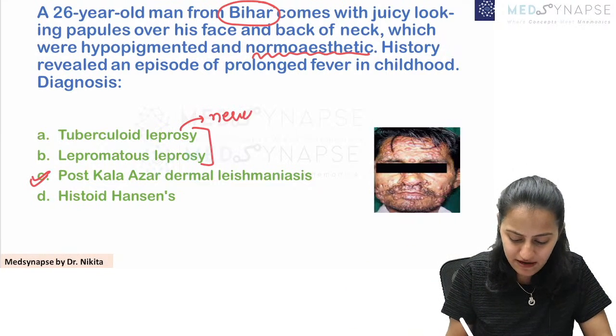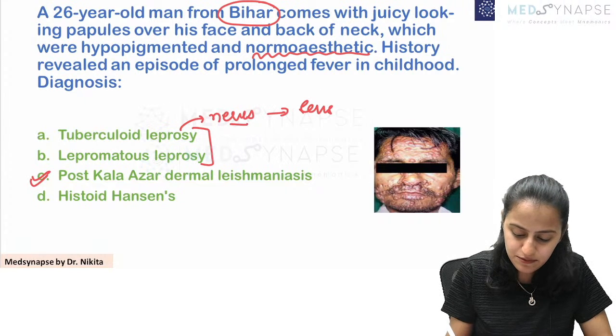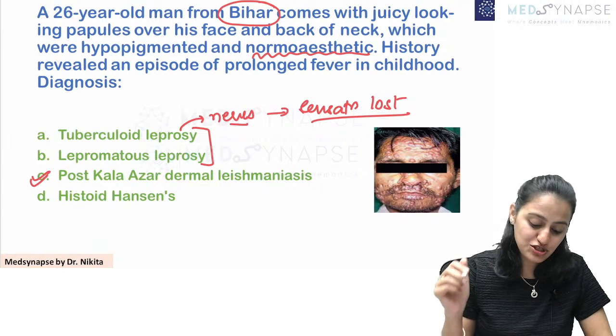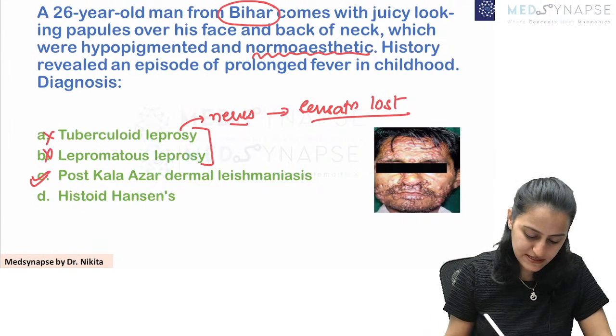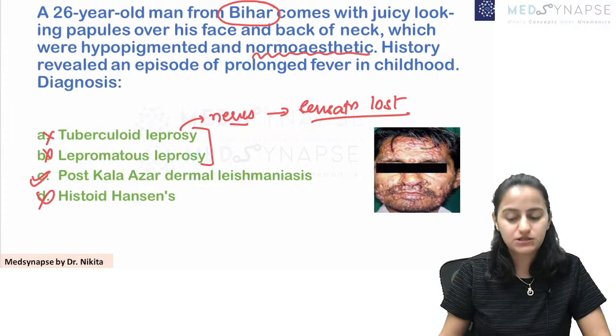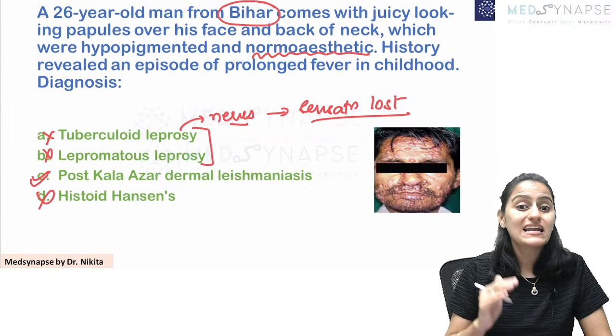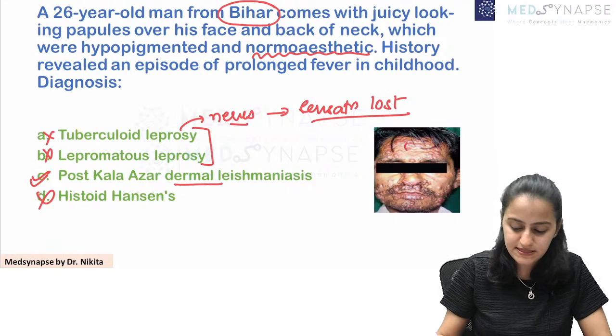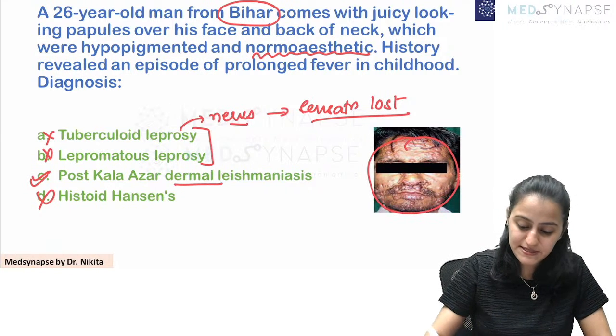Remember, leprosy affects the nerves, and that is why the sensation is lost in leprosy. Here the sensation is normal, and that is why leprosy is out. Okay, the three options are out. So this is post Kala Azar, that is visceral leishmaniasis followed by dermal leishmaniasis. So this is dermal leishmaniasis.